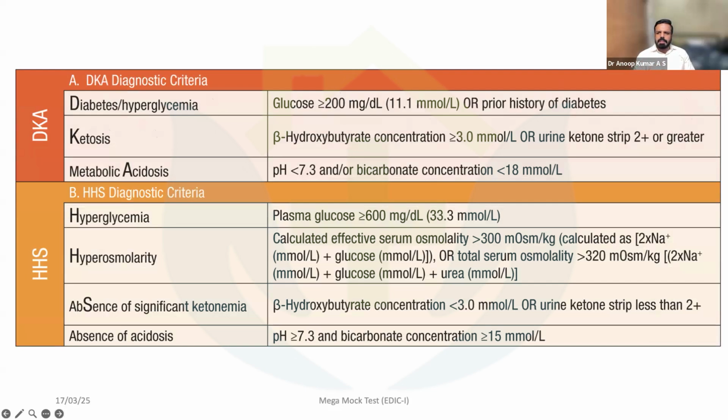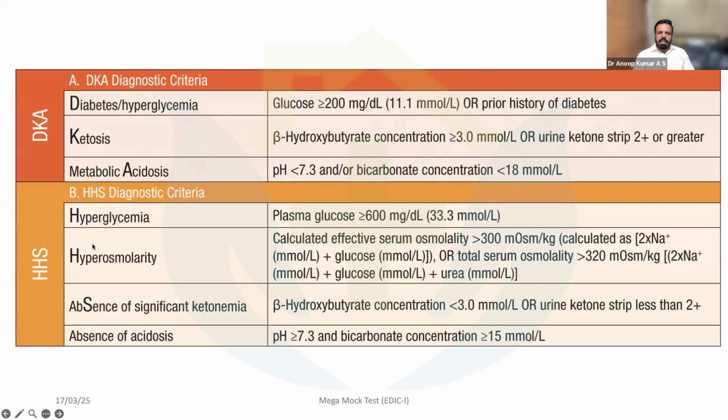Ketosis can be expressed in two ways: either urine dipsticks with 2+ ketones, or serum ketones more than 3 millimoles per liter. Metabolic acidosis is defined as pH less than 7.3 or bicarbonate less than 18. If these criteria are present, you can diagnose DKA.